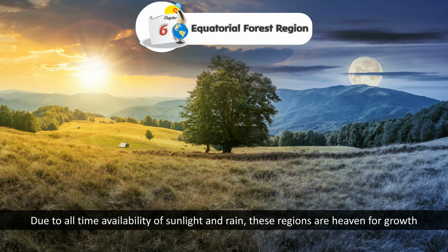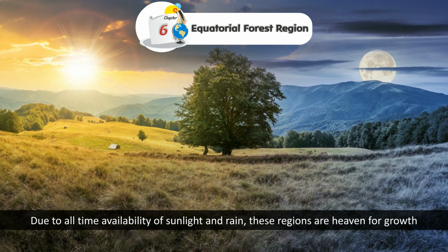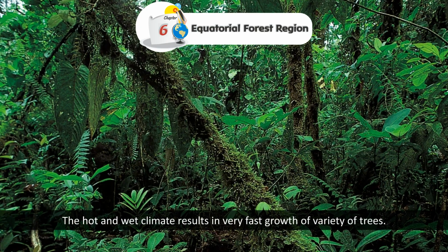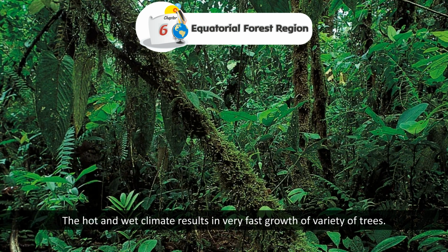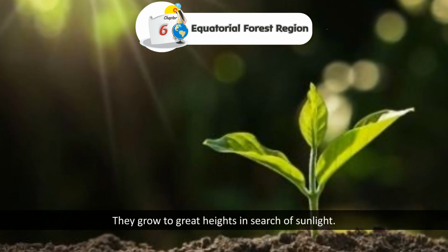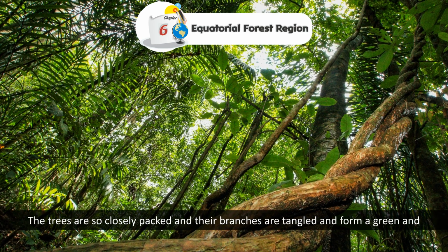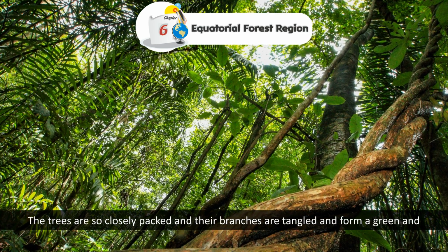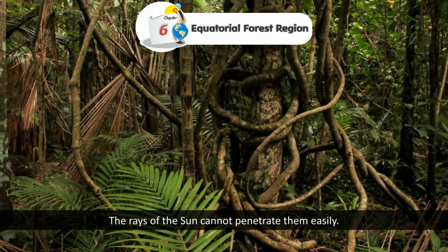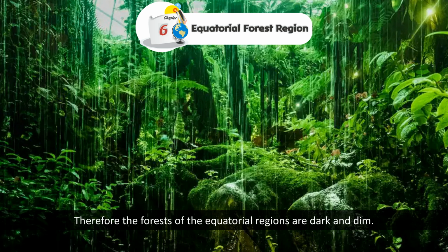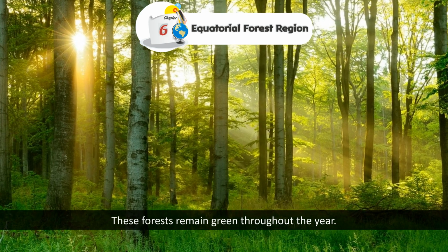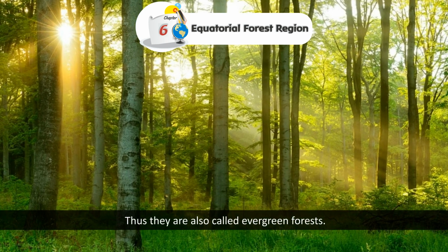Plant life. Due to all-time availability of sunlight and rain, these regions are heaven for growth of all types of plants. The hot and wet climate results in very fast growth of variety of trees. They grow to great heights in search of sunlight. The trees are so closely packed and their branches are tangled and form a green and broad roof or canopy above. The rays of the sun cannot penetrate them easily. Therefore, the forests of the equatorial regions are dark and dim. These forests remain green throughout the year. Thus, they are also called evergreen forests.